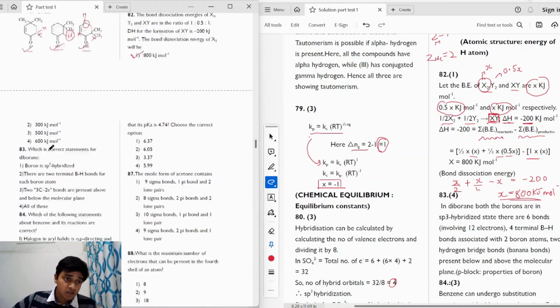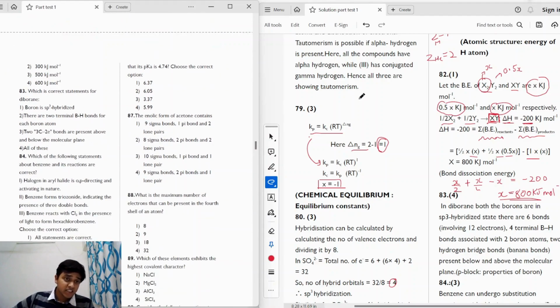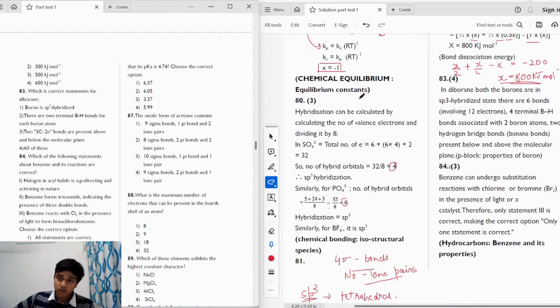Moving on to the next question, we have which is correct statement for diborane. So first of all, let us draw the structure of diborane. It is B2H6, right? So we have a banana bond here, a banana bond here, right? One hydrogen atom here, one hydrogen atom here. So this is not a normal bond. These are not two normal bonds. We have a banana bond here.